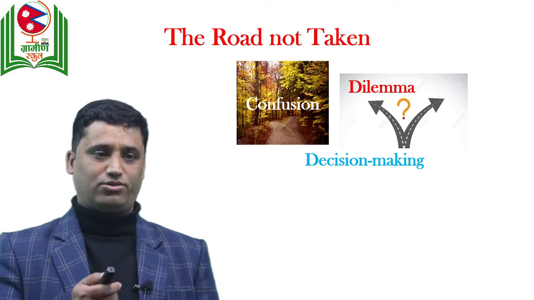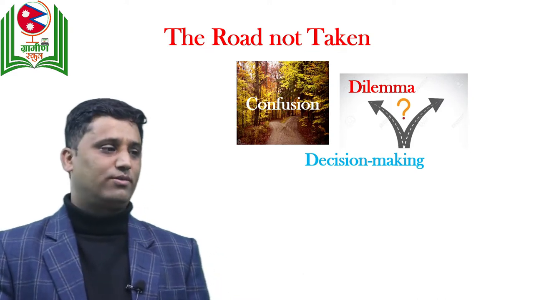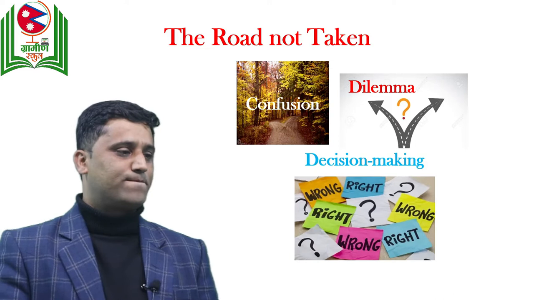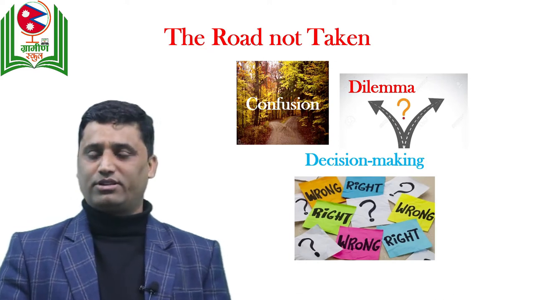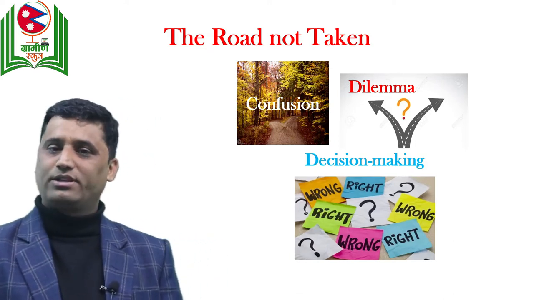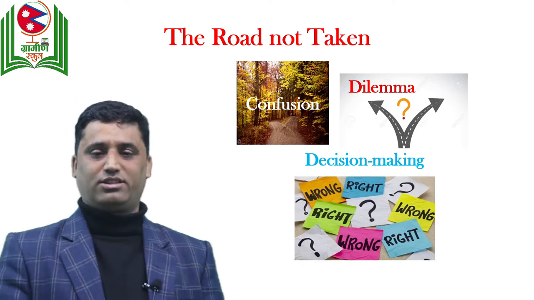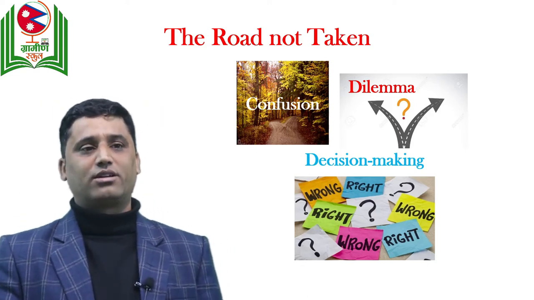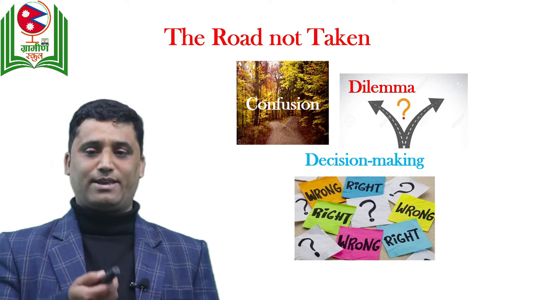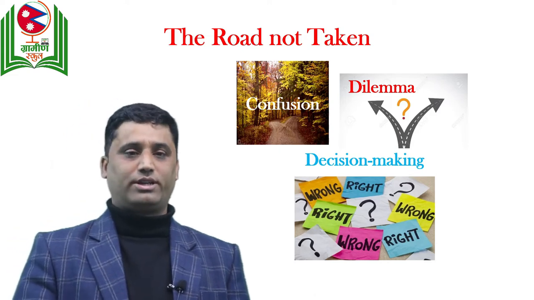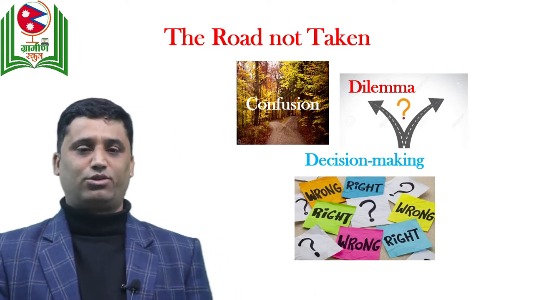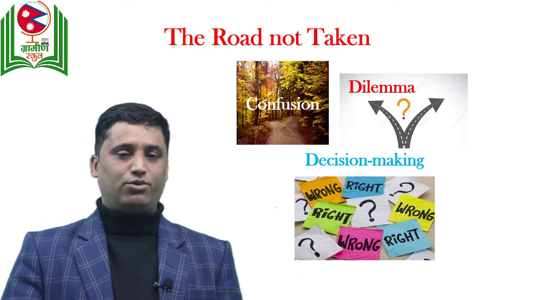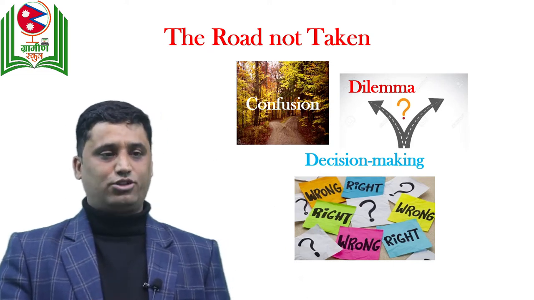We need to take one road. And while making a decision, we need to make the right decision. Sometimes when we make a wrong decision, it may not lead us to our aim, our goal. That's why we need to be always careful about making decisions so that we may be led to the right path.